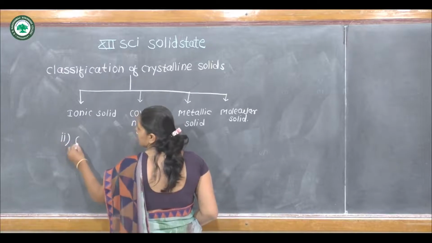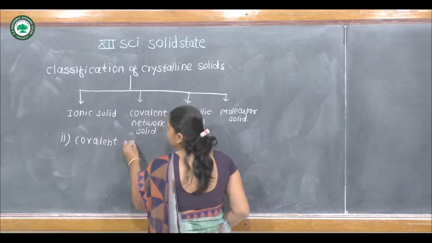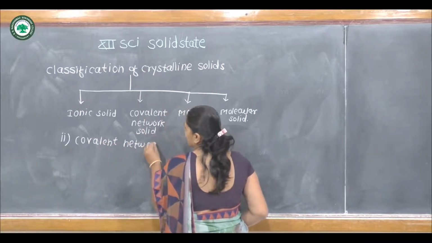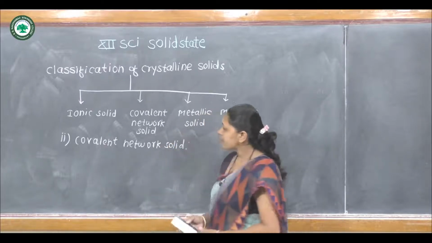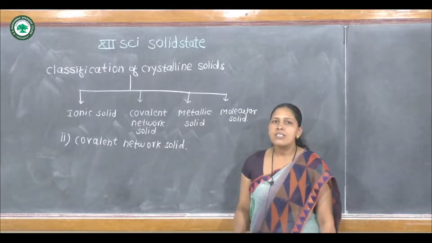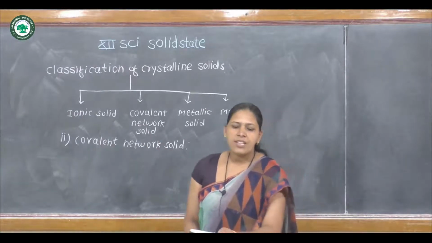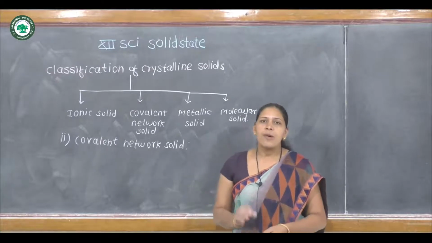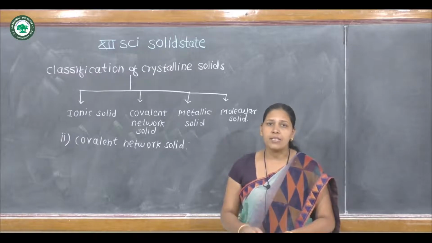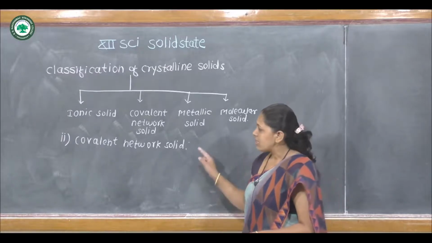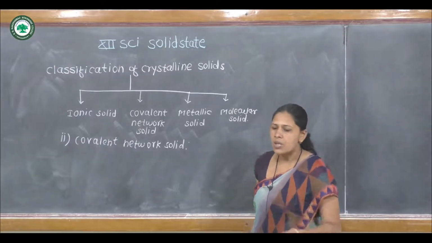The name of this solid indicates that it consists of covalent bonds. Therefore, the constituent particles in a covalent network solid are atoms. This is the main characteristic property of covalent network solids.